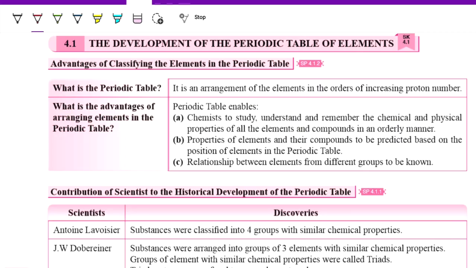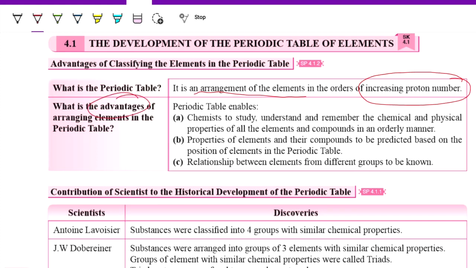Okay, today we are looking at the development of the periodic table of elements, and the advantages of classifying the elements in the periodic table. So, what is meant by periodic table? It is an arrangement of elements in the order of increasing proton number. So, this is a periodic table. So, what are the advantages?